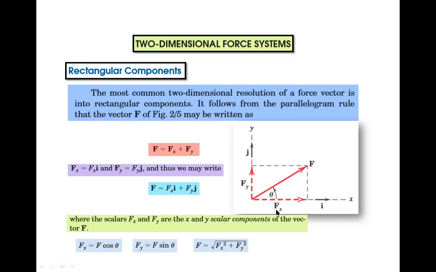If we take tan inverse, we get theta equal to tan inverse of Fy by Fx, where Fy is the opposite side. Are you getting it? By using this principle only, we have to move towards numericals.